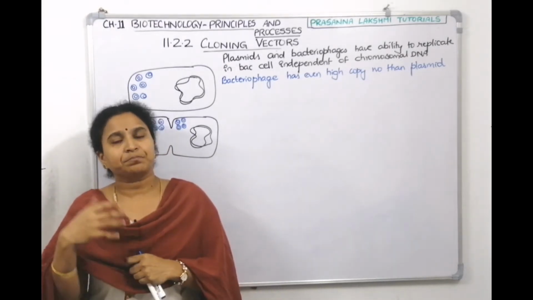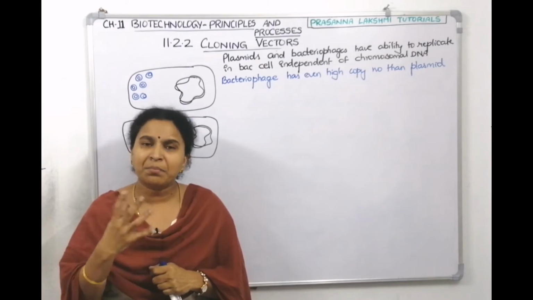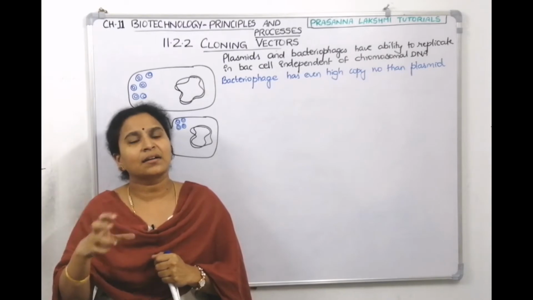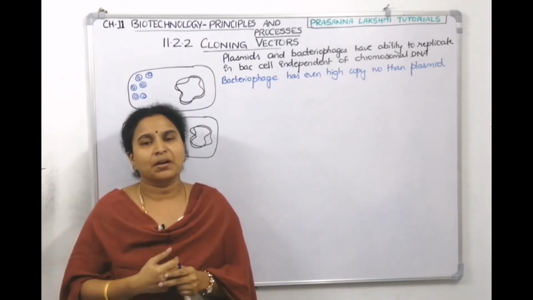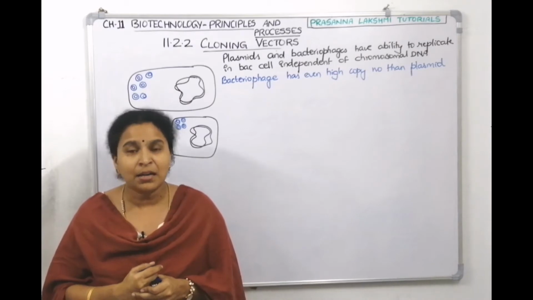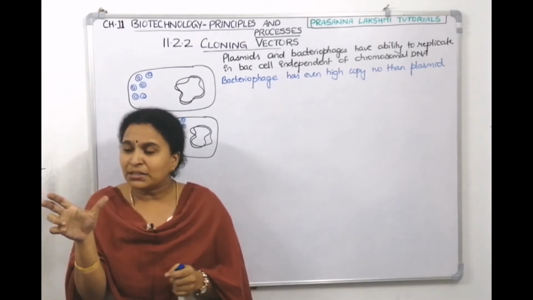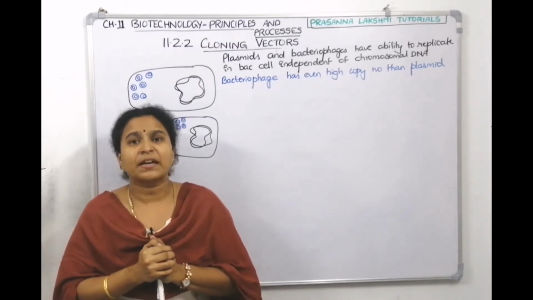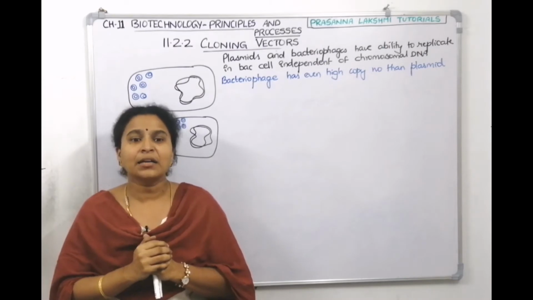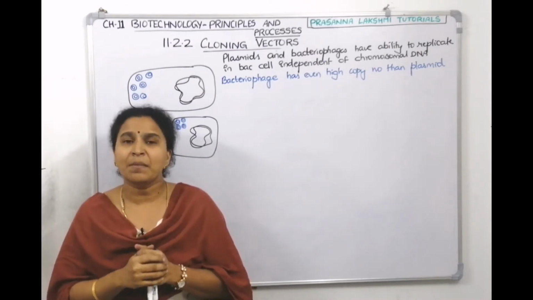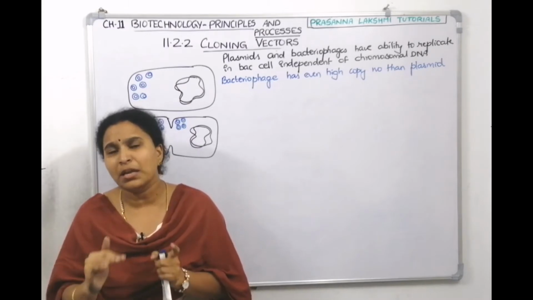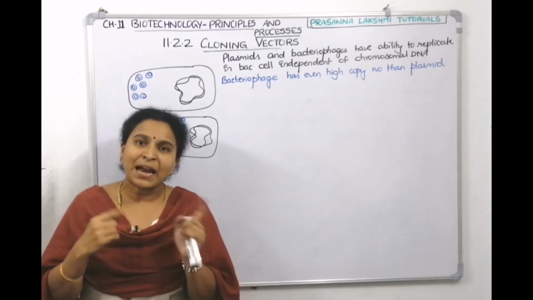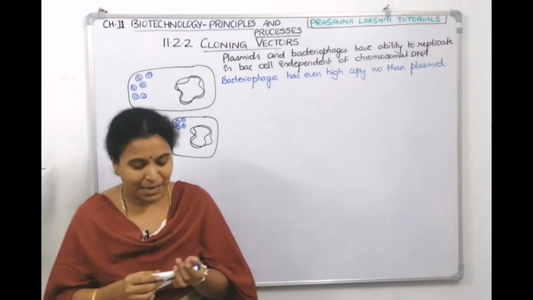Now, how does the Medical Council of India select who can become doctors? It will conduct a test. Whoever scored well, whoever gets a good rank, they have an option to take admission in MBBS courses. In the same manner, we also should see in which bacteria the recombinant vector is there. That only we will select. So reconstructed vectors are engineered in such a way that selection of the recombinant bacteria becomes easy. You will understand this point slowly as we go on. Now, let us talk about plasmid and bacteriophages separately. I will start with plasmid straight ahead.